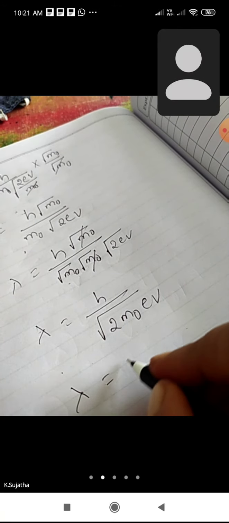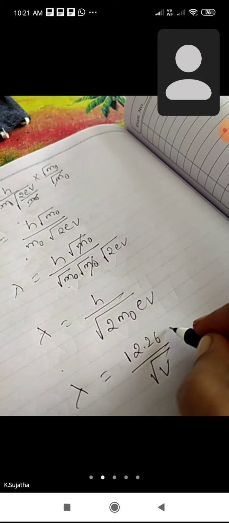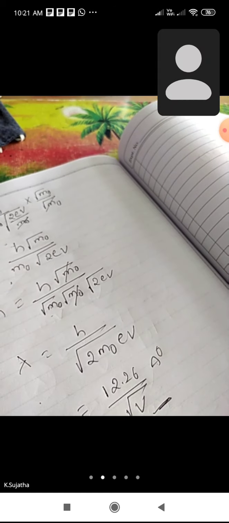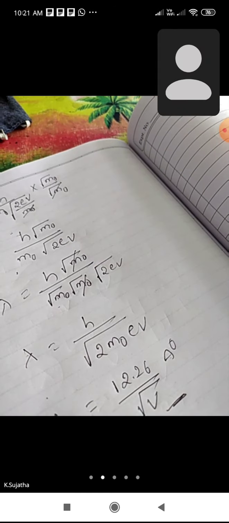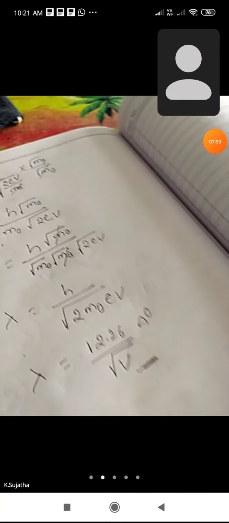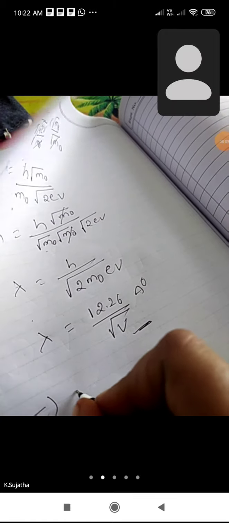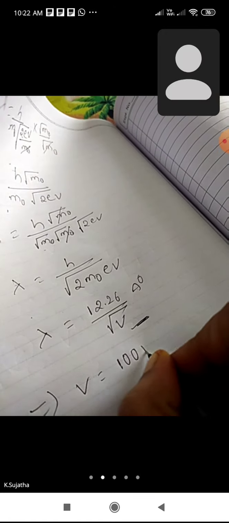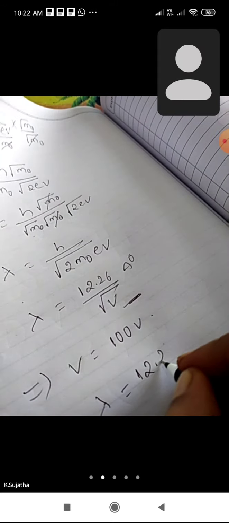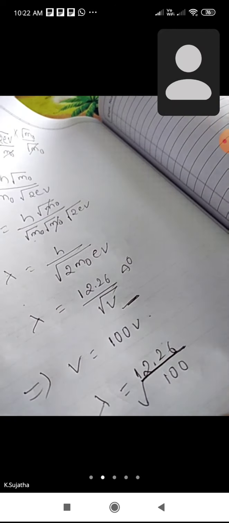After simplifying this value, we get 12.26 by root V angstroms. This is the expression for the wavelength of an electron. Now when we calculate, suppose the voltage applied is 100 volts, then lambda is equal to 12.26 by under root of 100.